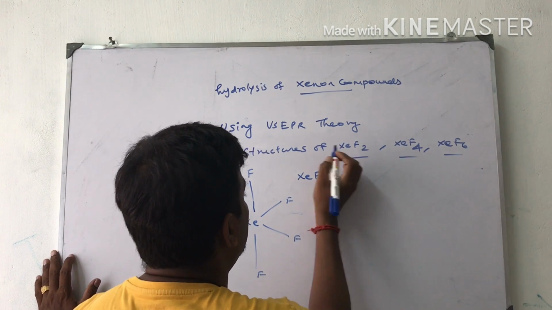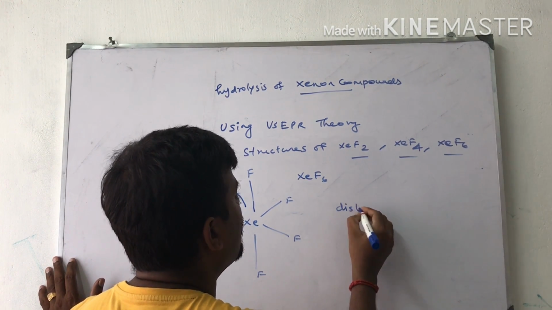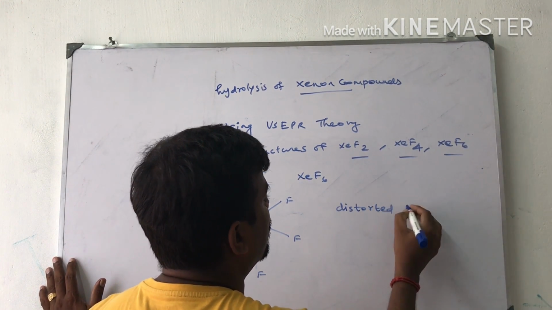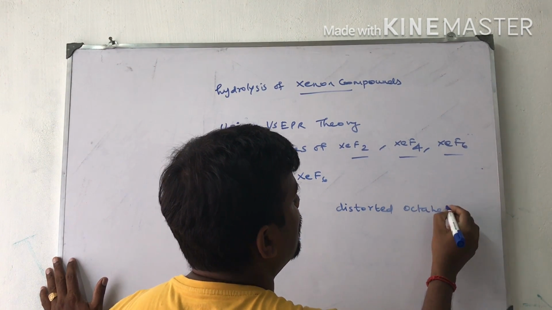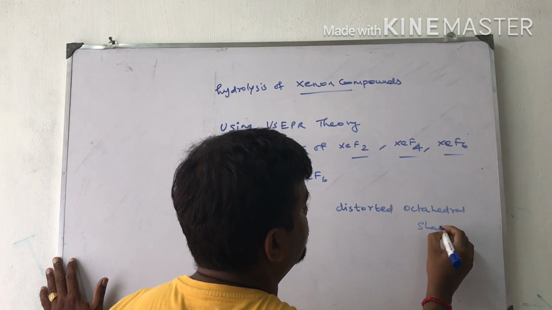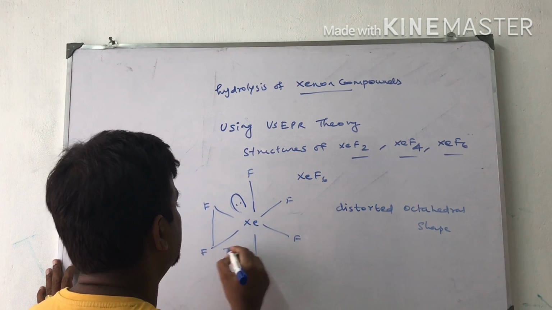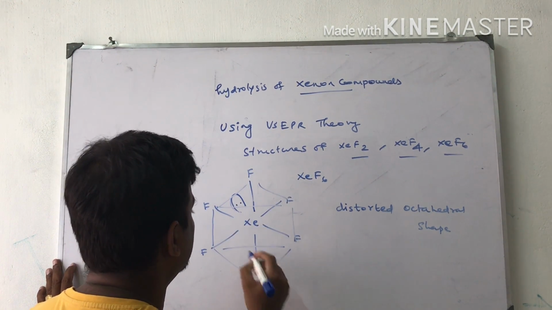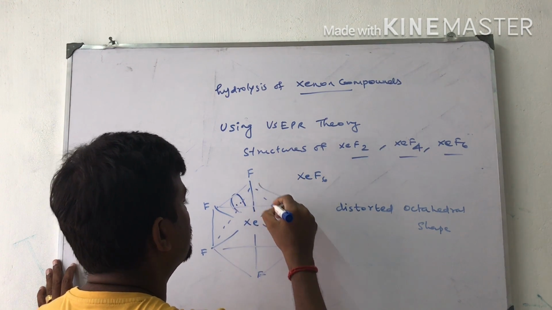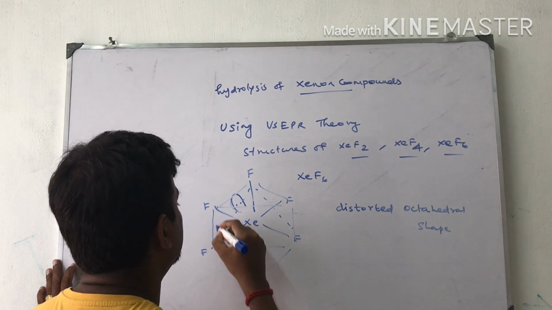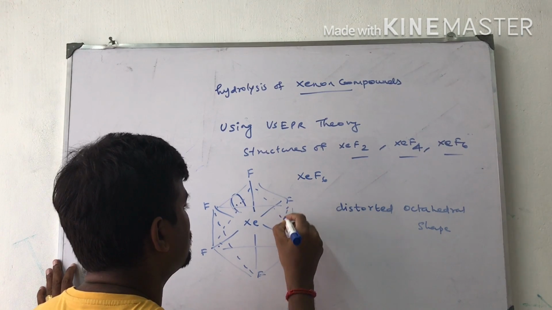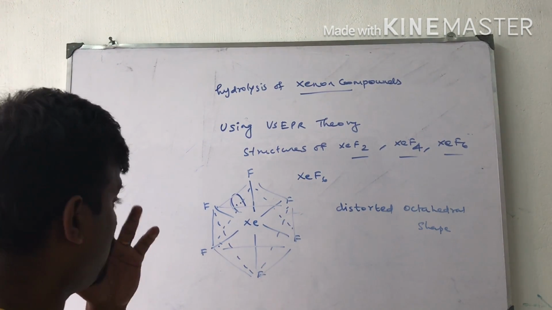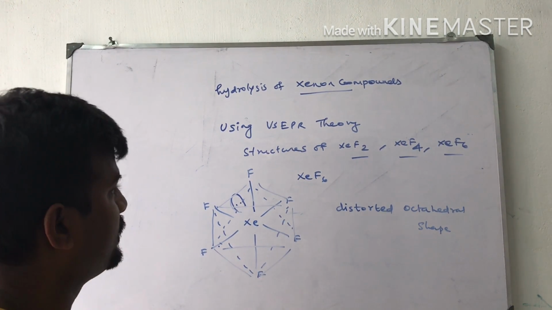Here it is a distorted octahedral shape. This is one example, similar to SF6.